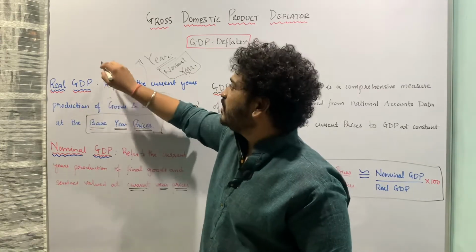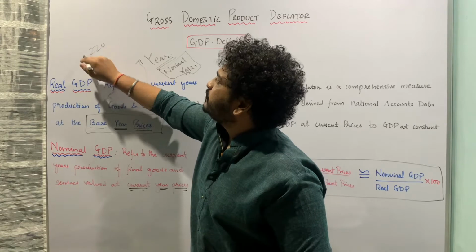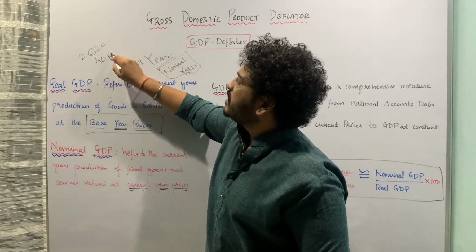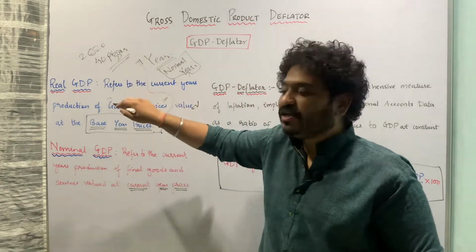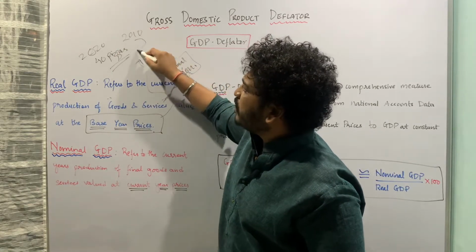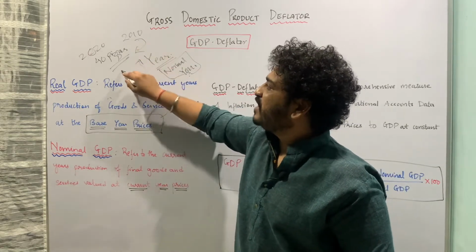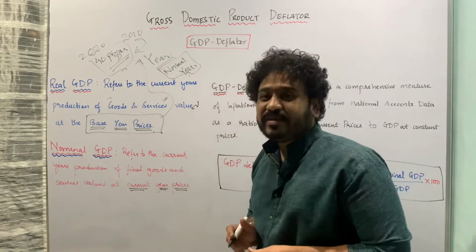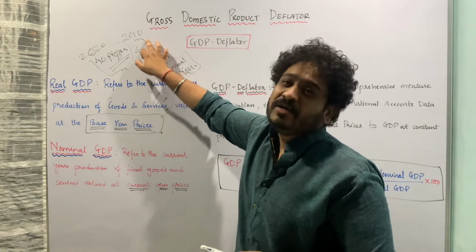For example, let us assume that in 2020 I have produced 40 units of, say, pizzas, and I have to calculate real GDP. Let us assume that our base year is 2010. So I'll check the prices of pizza in the year 2010, and this is my final output of pizza in the year 2020, that is 40 pizzas, and therefore I will calculate the GDP with respect to the prices prevalent in 2010.